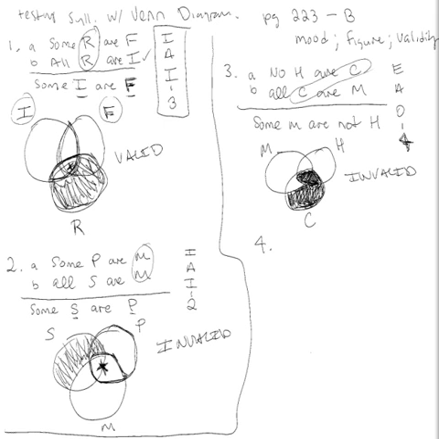So let's go ahead and I'm just going to do my little organizational technique here for A and B. And I'm going to say some N are not C. And then in the first premise, all criminals are parasites.